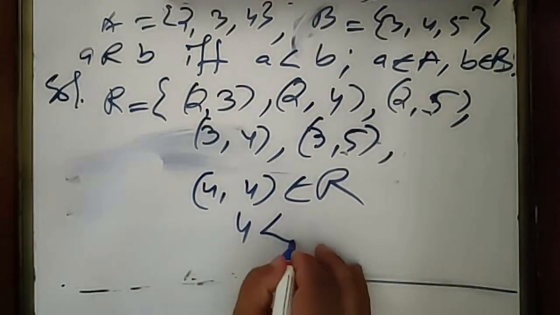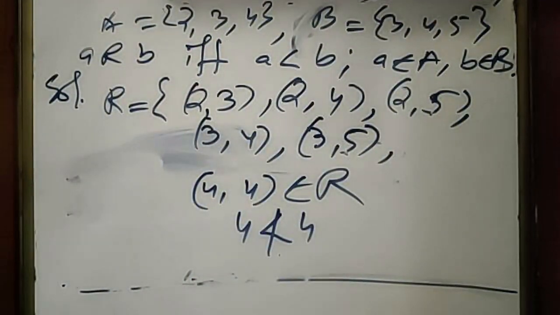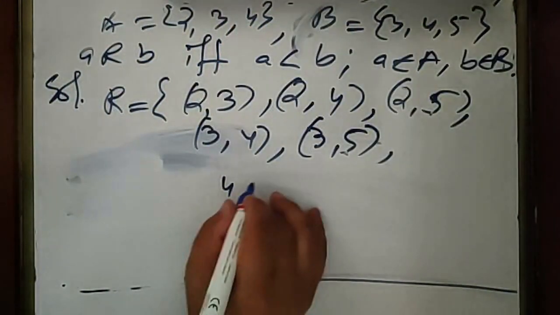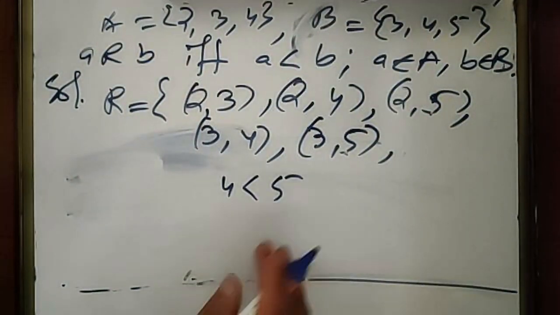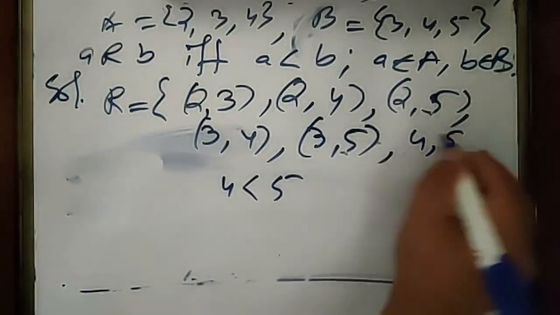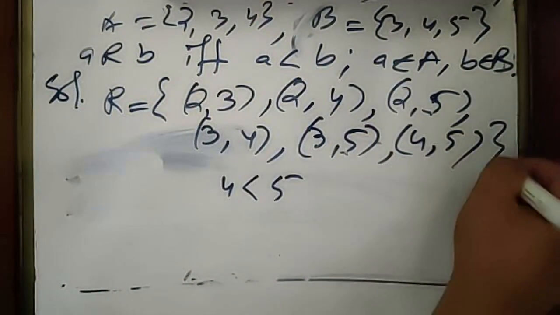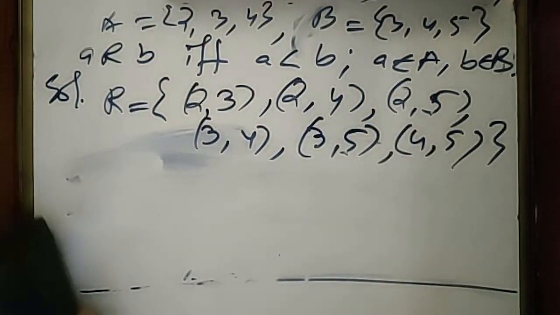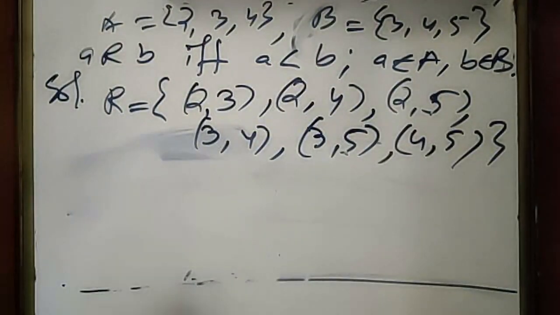No, because 4 is not strictly less than 4. That's why this pair is also not there. Again, 4, 5. 4 is less than 5, strictly less. So therefore, it is true. Therefore, (4, 5) we have here. Now we have found the relation of this problem.